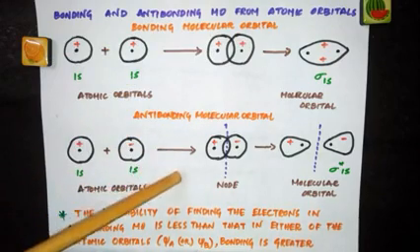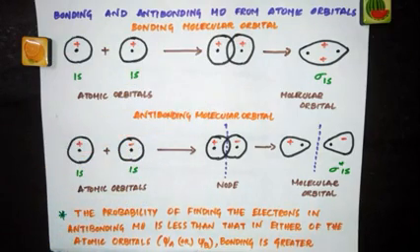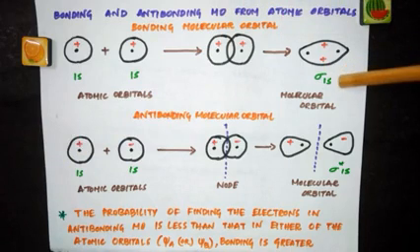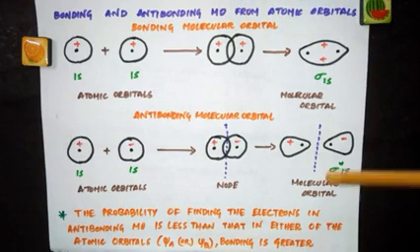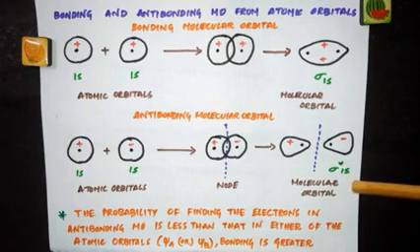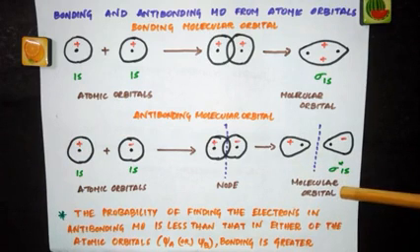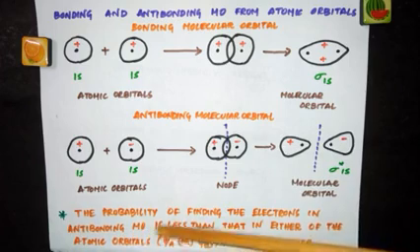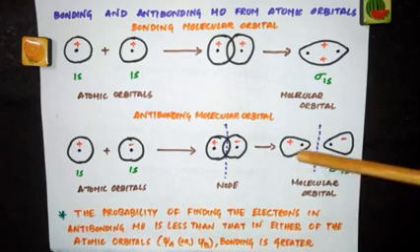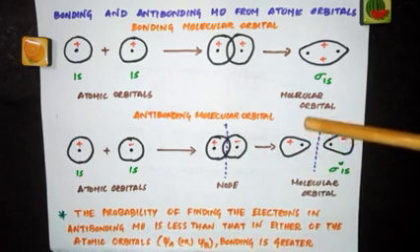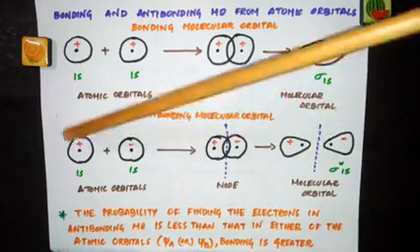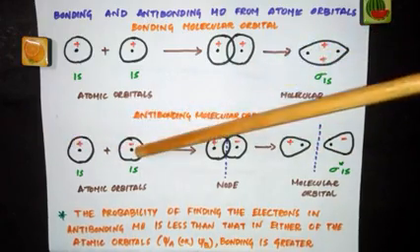When they undergo subtraction, we get the antibonding molecular orbital. The bonding molecular orbital is designated as sigma 1s, and the antibonding molecular orbital is designated as sigma star 1s. So remember one thing, the probability of finding the electrons in the antibonding molecular orbital is less than that in either of the atomic orbitals.